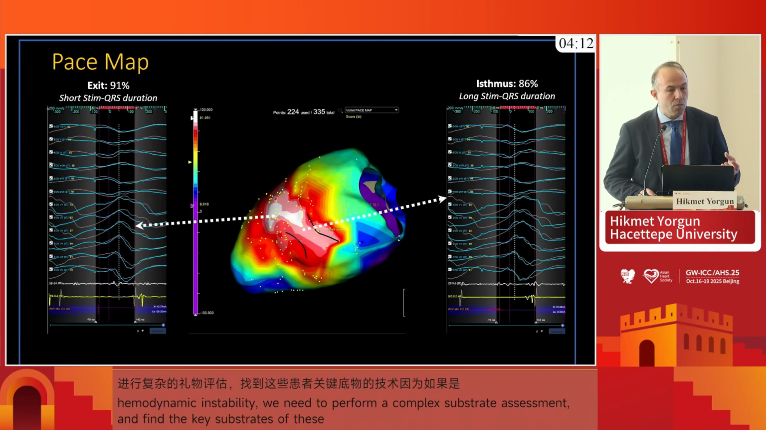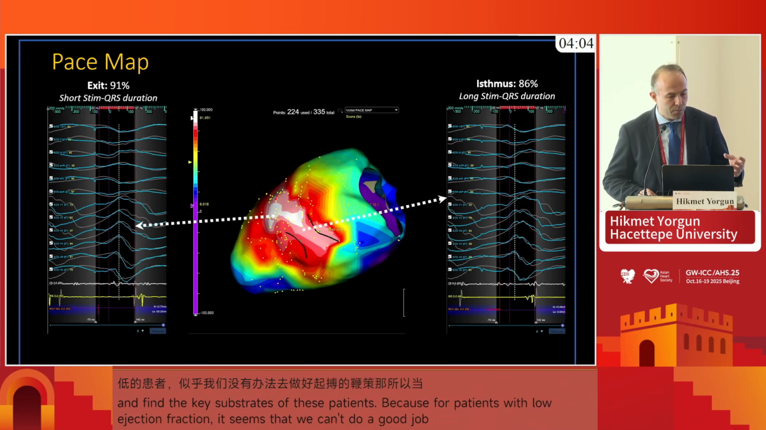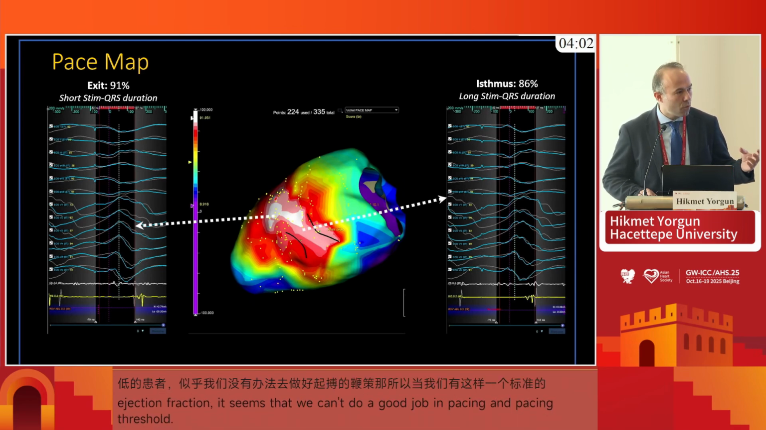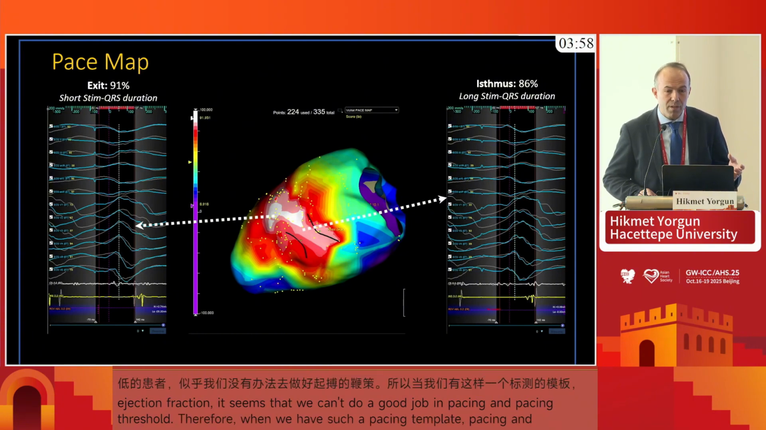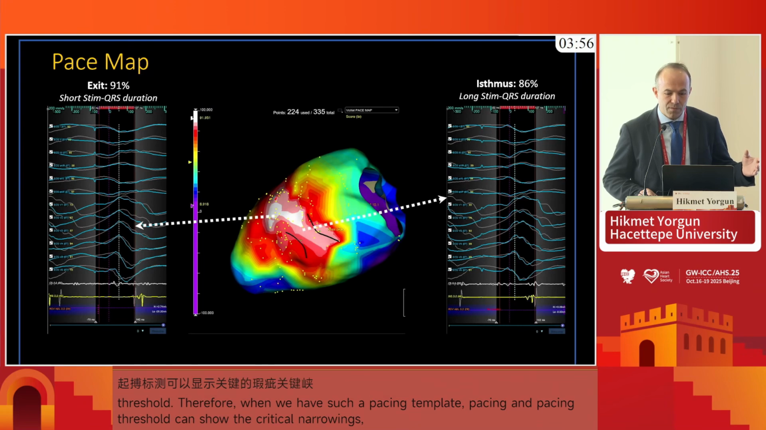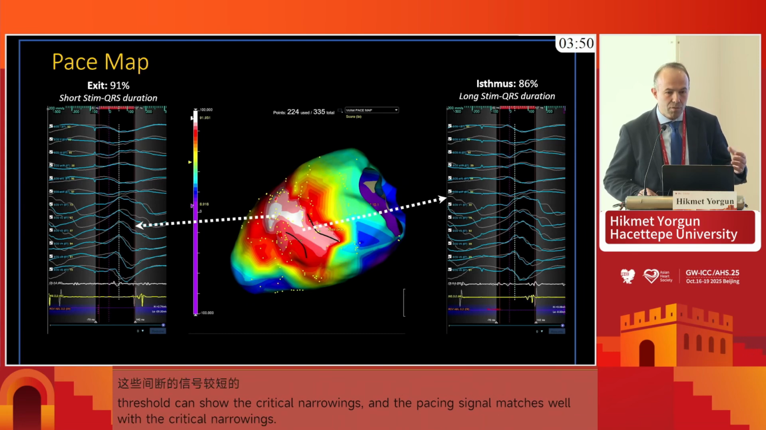And then, of course, pace mapping helps us when we have a template, and pace map can show us the parts of the critical isthmuses with the high pace match, of course, with the short stimulus-to-QRS. Then a short stimulus-to-QRS restoration is compatible with exit sites. And when you see on the right side a long stimulus-to-QRS restoration with, let's say, higher matching or an abrupt transition, it may show you the mid-isthmus site.